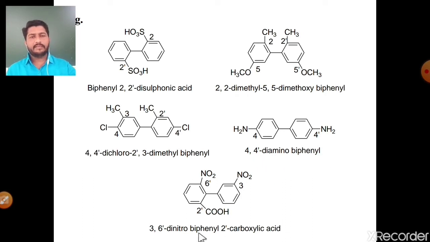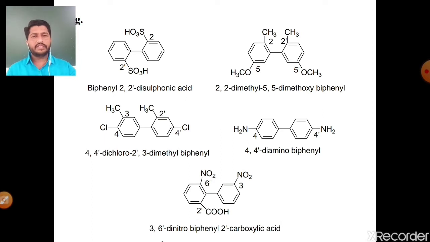And the last example: for the first ring there is only one substituent, nitro, and for the second ring there are two substituents, one is a carboxylic acid and the second is a nitro. Okay. The numbering of the first ring is 1, 2, 3, 4, 5, 6, means at the third position there is a nitro group, and in the numbering of the second ring, at the 2 dash position there is a carboxylic acid group, and at the 6 dash position there is a nitro group.